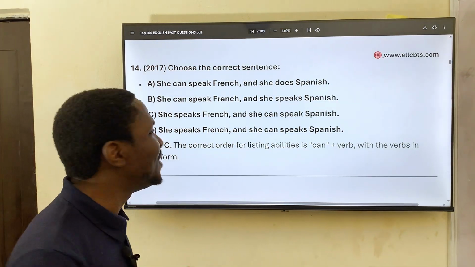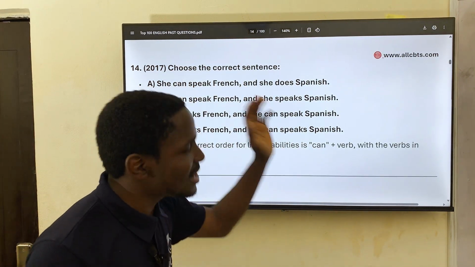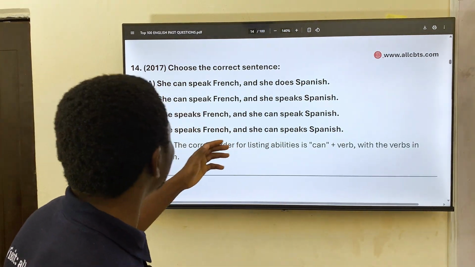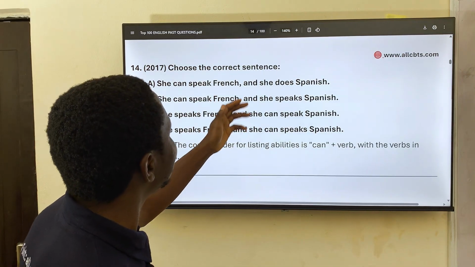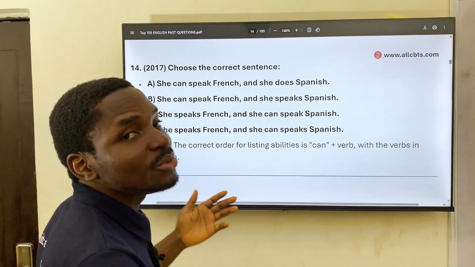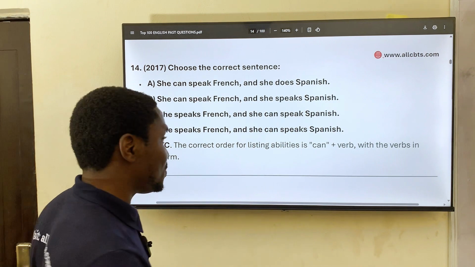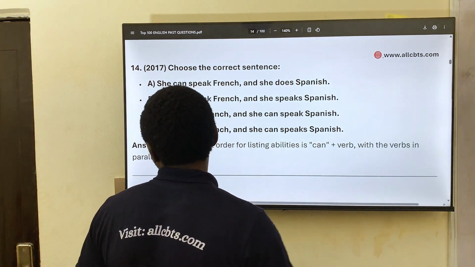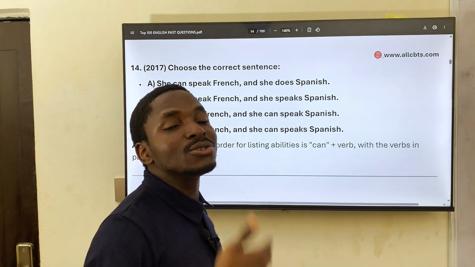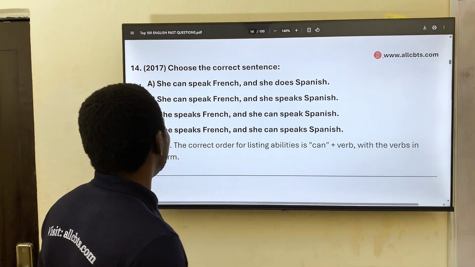The words are so alike, they tend to confuse. She speaks French and she can speak Spanish. This looks better, okay? She speaks French, yes, and she can speak Spanish. Why? Because we are highlighting attributes. Let's see what they ask. The correct order for listing abilities or attributes is can plus the verb, with the verb in parallel form. Yes, when you are listing the attributes or the characteristics of something, there's got to be an S with the verb.